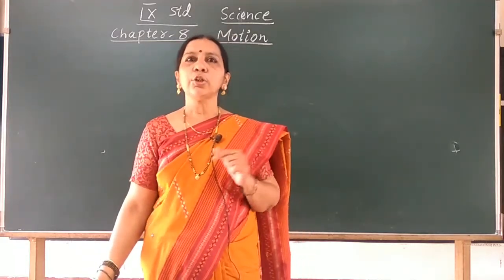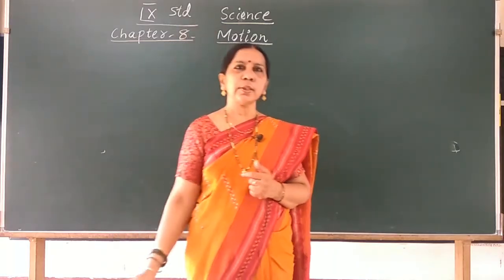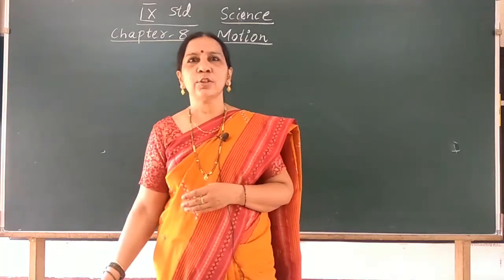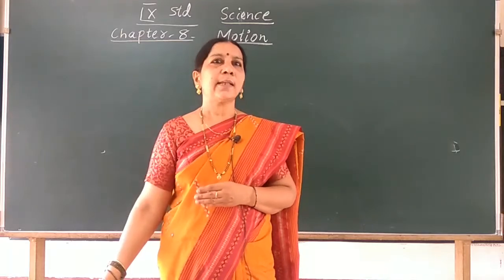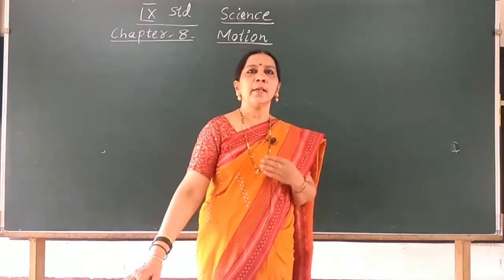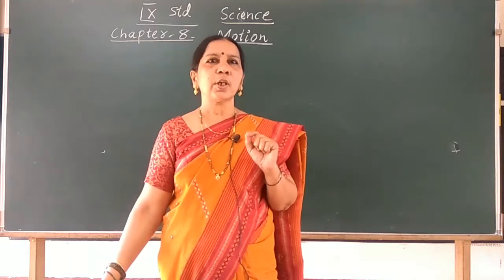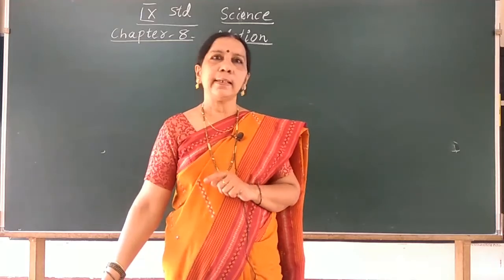Let us recall those terms: what is uniform motion, non-uniform motion, uniform acceleration and non-uniform acceleration, and the expressions for speed, velocity and acceleration. Let us work out some problems. Just recall what you have learnt in 8th standard.